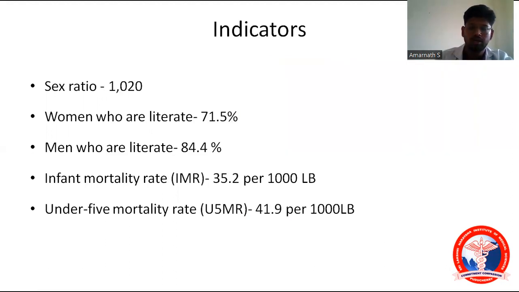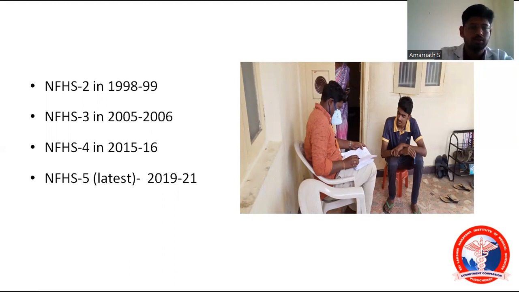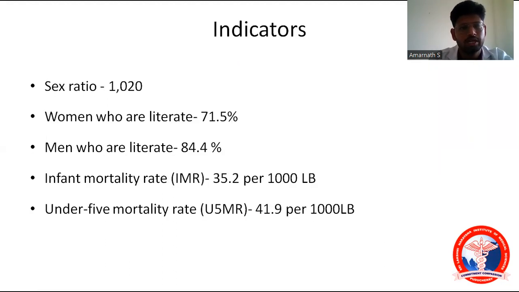And what are the indicators of the latest NFHS-5, the 2019 to 2021 survey? Sex ratio is 1020, that is 1020 females per 1000 males. Women who are literate is 71.5%, and men who are literate is 84.4%. The infant mortality rate is 35.2 per 1000 live births, and the under 5 mortality rate is 41.9 per 1000 live births.